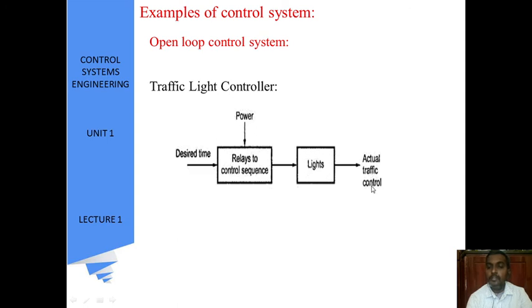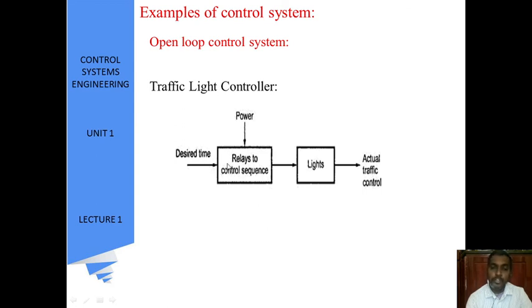That is the actual traffic control system, irrespective of the density of traffic present on the road. This is set only once. That's why, irrespective of the density of traffic, it is going to show the lights, that means red, green, orange. So sometimes it leads to huge traffic jams, because these are programmed once and cannot be changed.